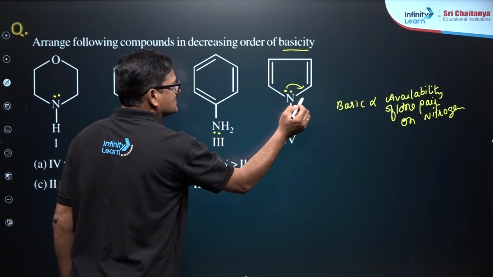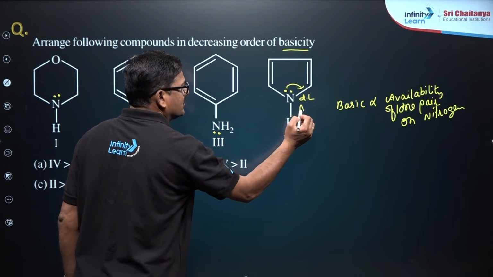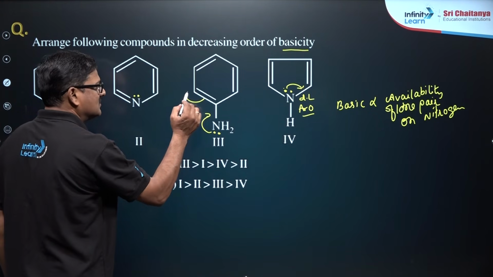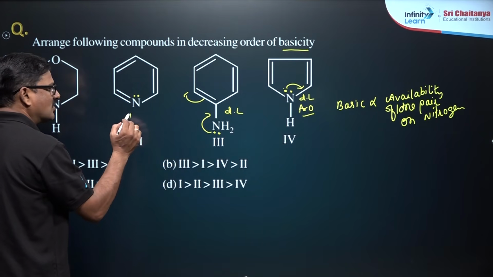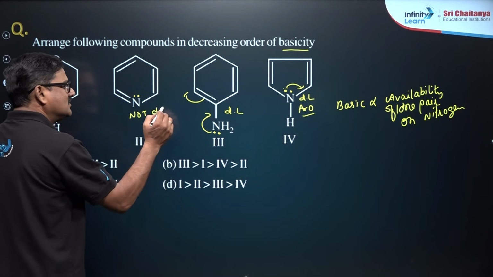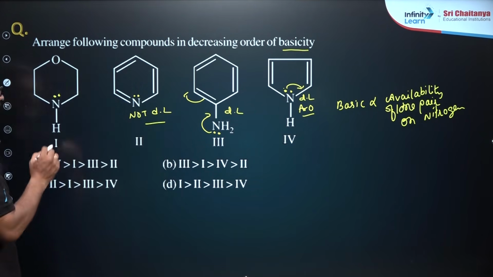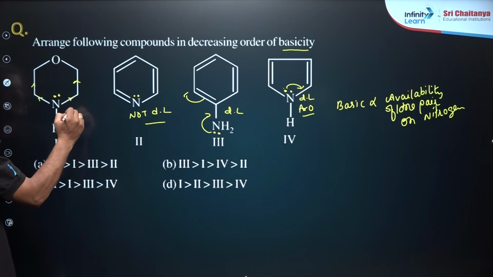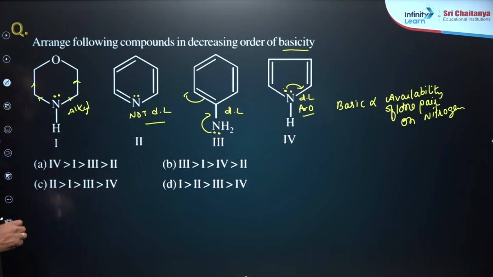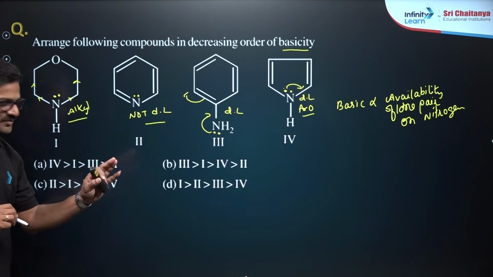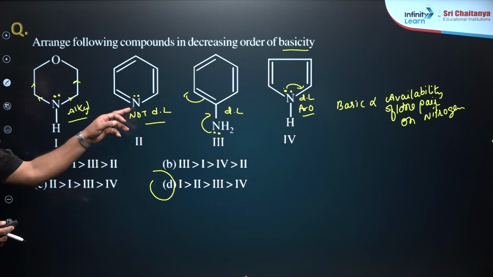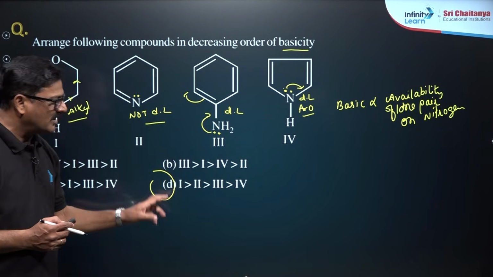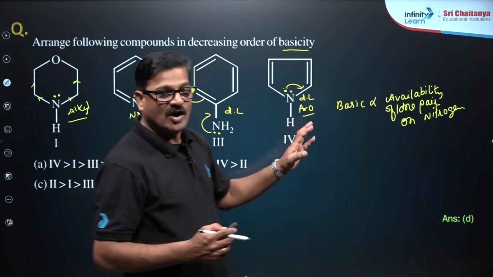This lone pair is delocalized and it becomes aromatic, super delocalized. This one is not delocalized, but it is aromatic, and you have negative inductive effect. This is an alkyl one. This is an alkyl one. So I want to say alkyl amine is always more basic than the not delocalized one, and the delocalized one, the super delocalized one. My answer for this question is going to be option 2.